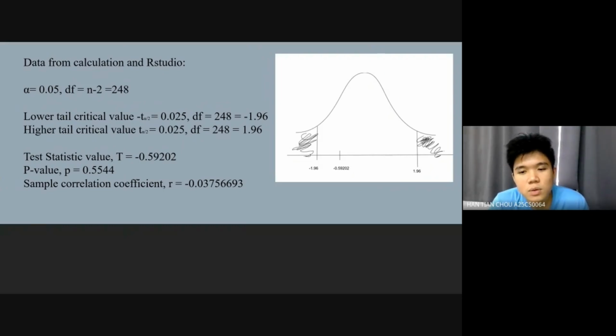So we will use the critical region to test whether the hypothesis is reject or fail to reject. The lower tail is negative 1.96 and the higher tail is 1.96, and the T value is negative 0.59202, which is located here. It does not go lower than negative 1.96 or greater than 1.96, which gives that the null hypothesis is fail to reject.